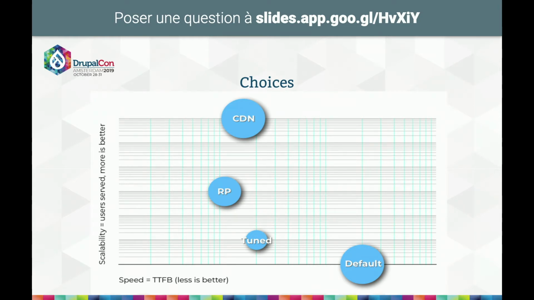However, it's usually simpler to do the tuning and add a reverse proxy in front of your site. Here, of course, you can see that your scalability improves. The vertical scale is scalability, and the horizontal one is time to first byte. Your time to first byte is lower, you are on the left. Your scalability is better, at the cost of having an extra server in the form of Varnish with some configuration. This is usually the optimum for professional sites. Not the smallest one, but anything medium to large is best served by this.